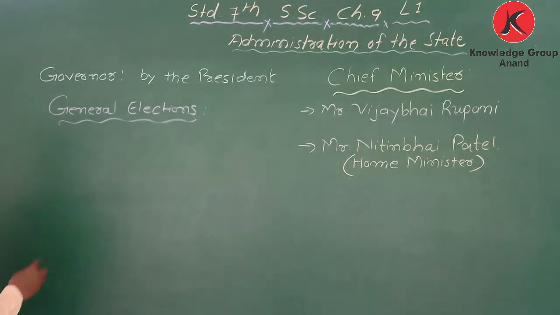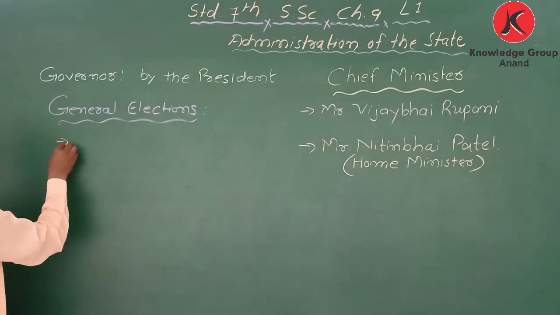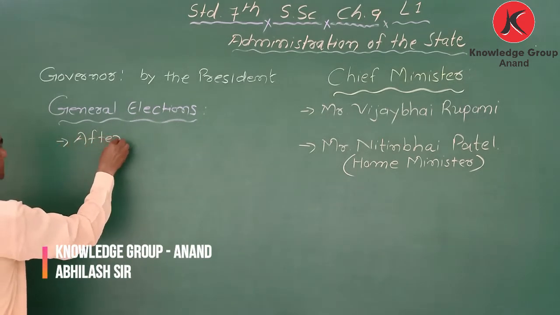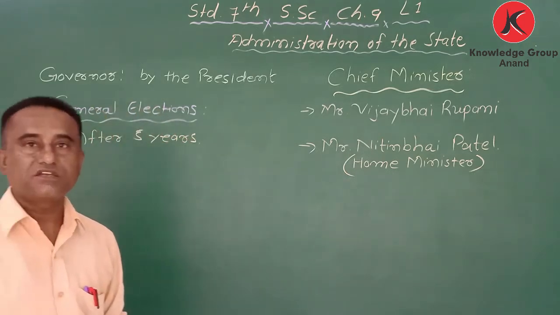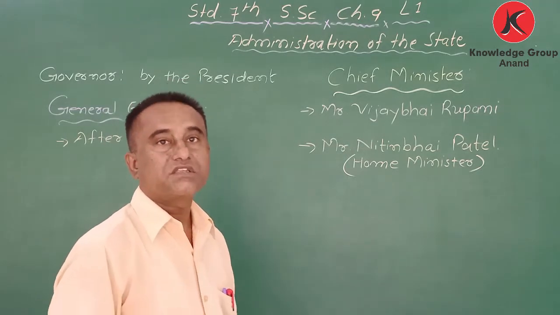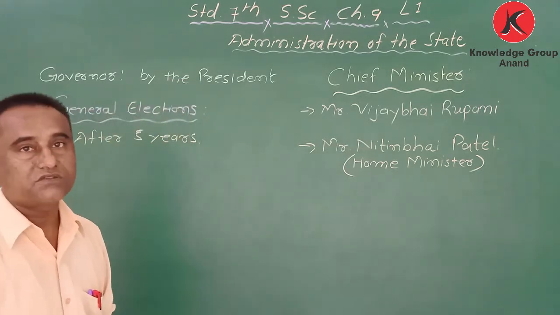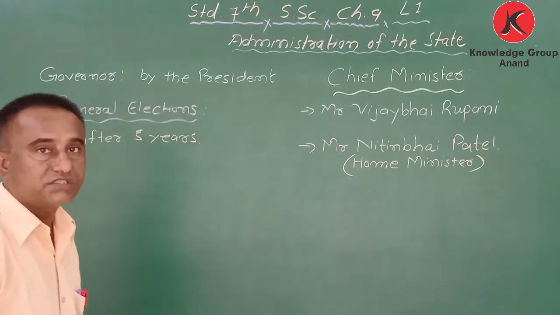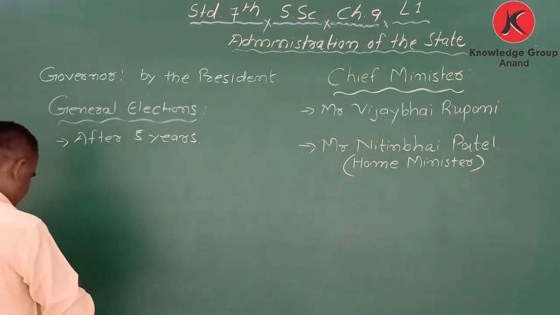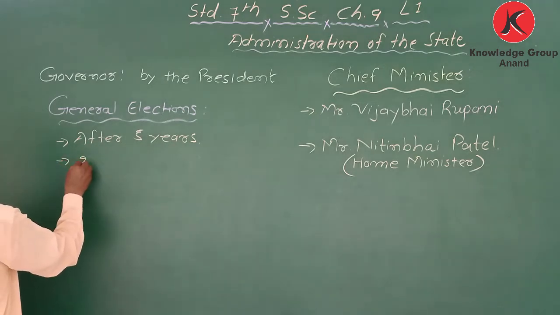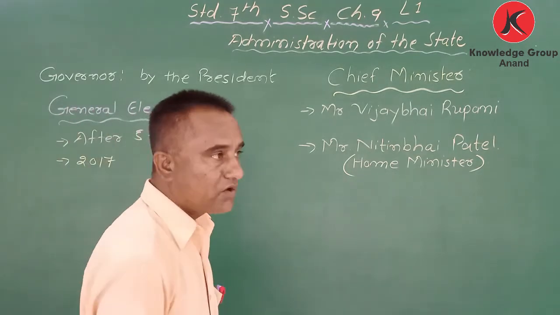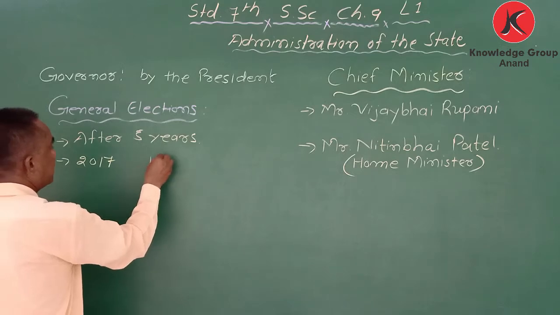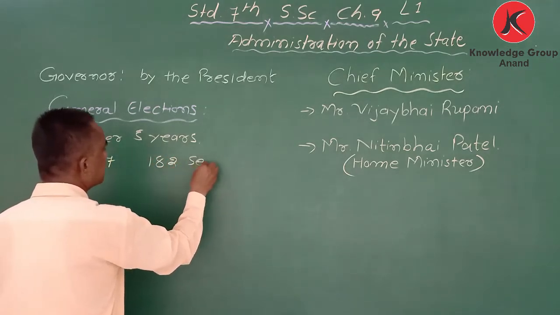Now take the example. General elections are held after 5 years. Got it? In the state of Gujarat, the election for the members of the legislative assembly was in the year 2017, and at that time elections were held for 182 seats.